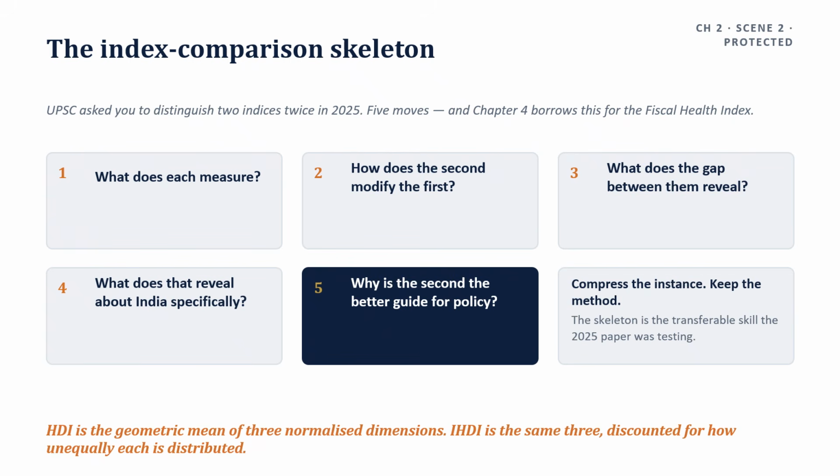In this you have to write in 5 moves. First and foremost, what does each measure? Second, how does the second modify the first? Third, what does the gap between them reveal? Fourth, what does that reveal about India specifically? And fifth, why is the second the better guide for policy?